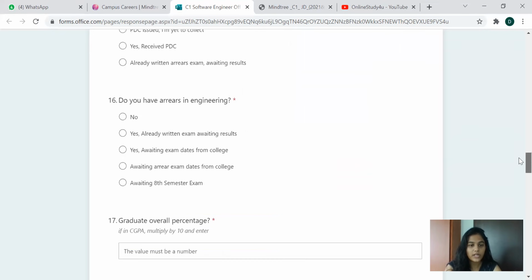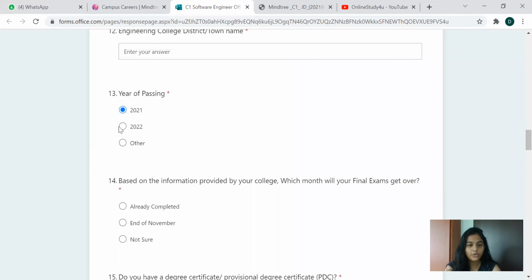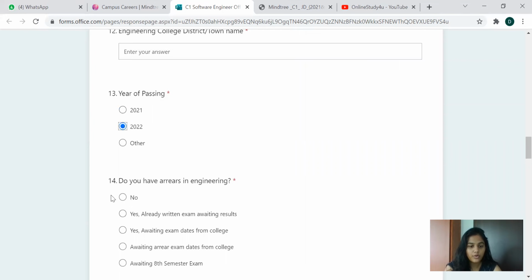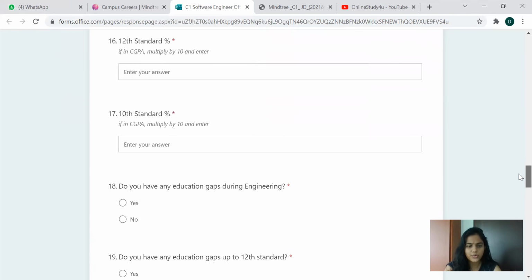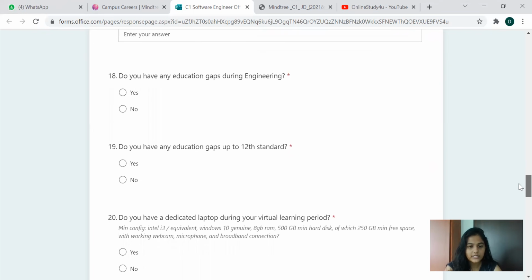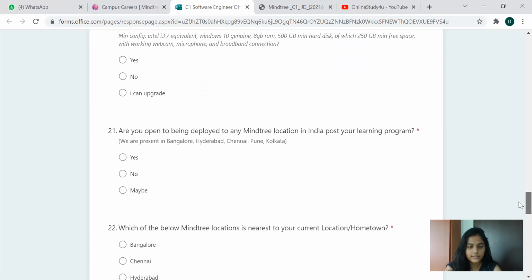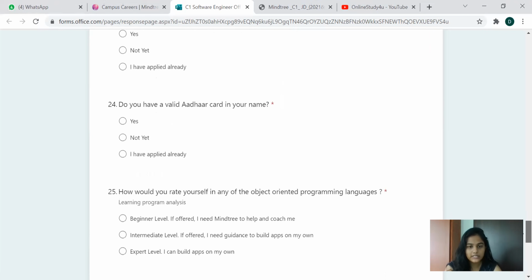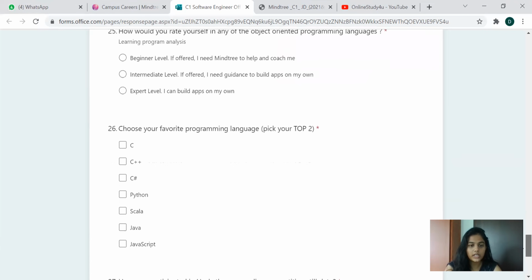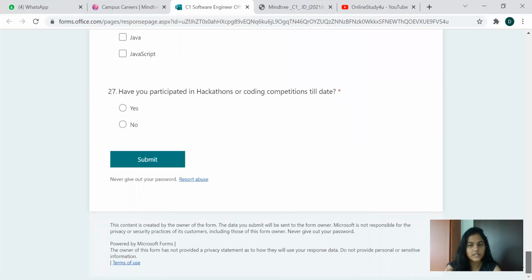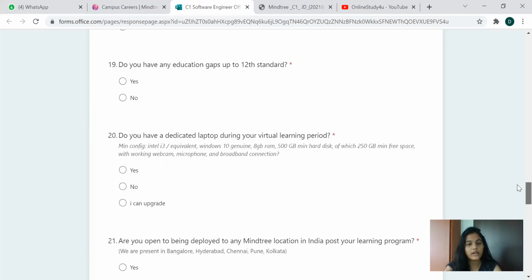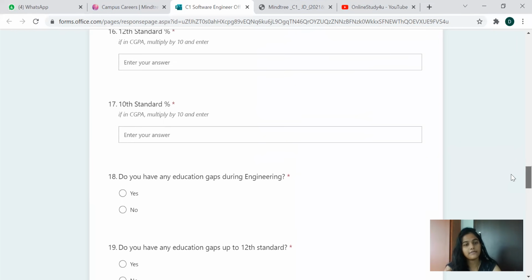So this is for the 21 to fill. And for 22, do we have any arrears? Then graduation percentage, 12th, 10th, gaps, then 12th standard. Pretty much the same. Okay, so for 21, they are asking, have you got the degree professional certificate? That's all. But for 22, that column is not there. Apart from that, everything is the same.